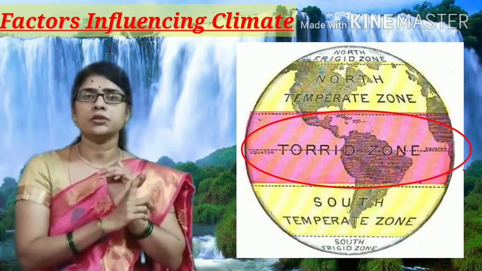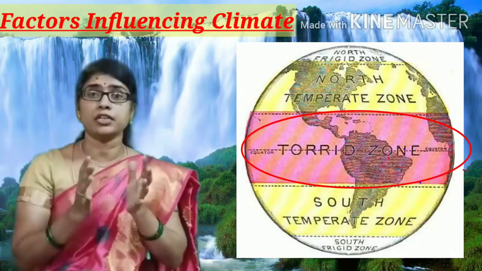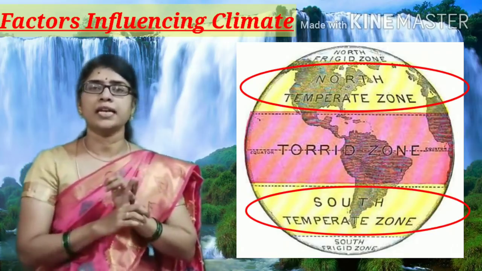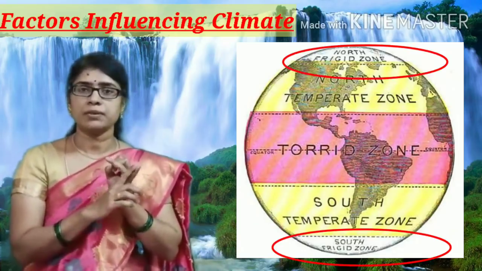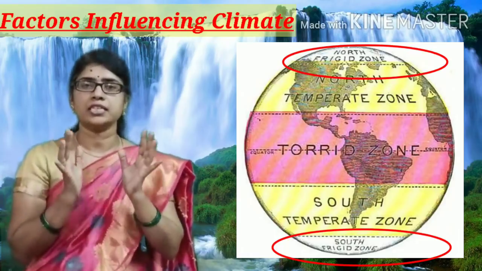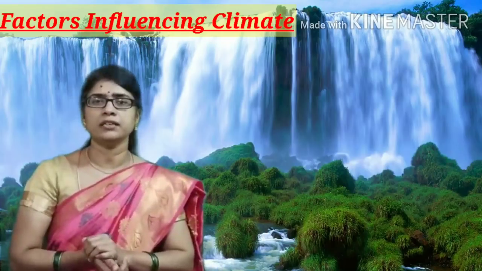Okay. Torrid zone receives direct rays and it is the hottest part of the Earth. Temperate zone receives slanting rays of the sun and it experiences mild climate. Whereas frigid zone receives more slanting rays of the sun and the polar region is the coldest part of the Earth, children. Now it is clear, children?